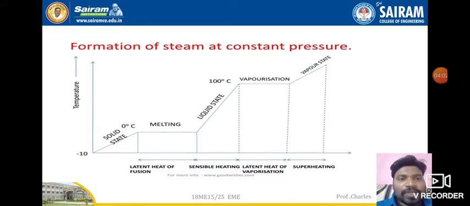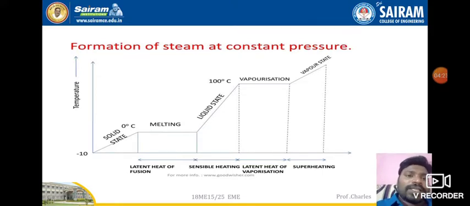It starts from the solid state, and at 0 degrees Celsius it converts into liquid. If you still supply heat, the liquid will be converted into steam. As an example of the solid state in steam formation, ice is considered as the solid state.